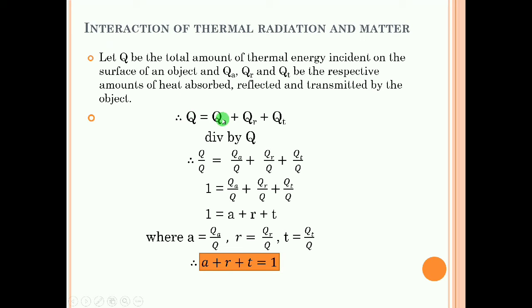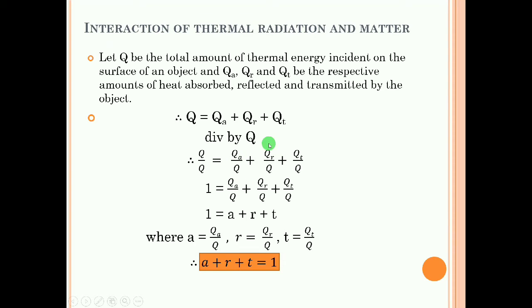So the total QA plus QR plus QT will be nothing but the incident radiation Q. When we divide by Q, Q upon Q will be 1. QA upon Q is thermal energy absorbed divided by thermal energy incident. This is the ratio.